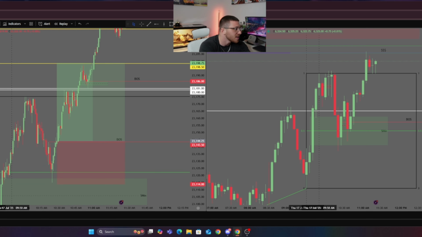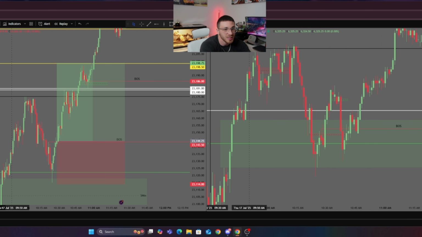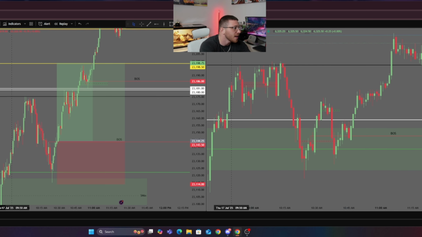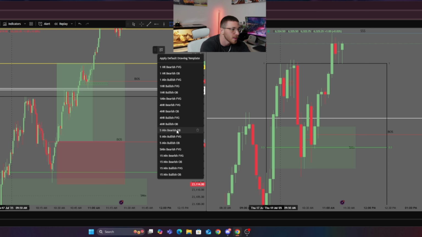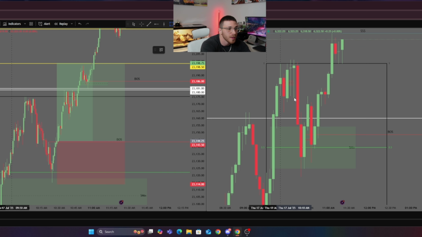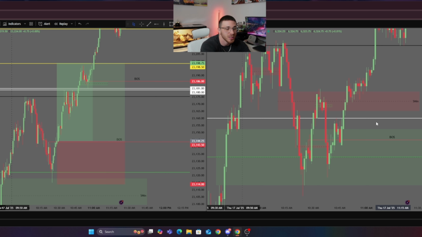But instead, I decided to scale down to the 1 minute time frame on ES, and I saw a little bit more confluences. But again, we had that 5 minute fair value gap here, this bearish fair value gap that I should have respected more. I just thought we were going to run through it. We had this 5 minute bearish fair value gap right here, and yeah, we ended up retracing off of it. So what I did is we had a 1 minute fair value gap here. We ended up getting an inverse fair value gap and a break of structure to the upside.